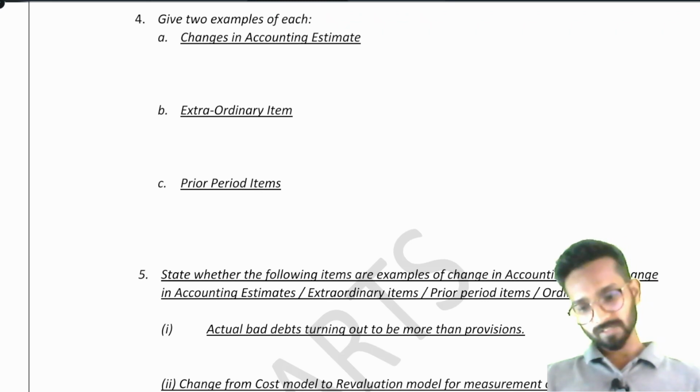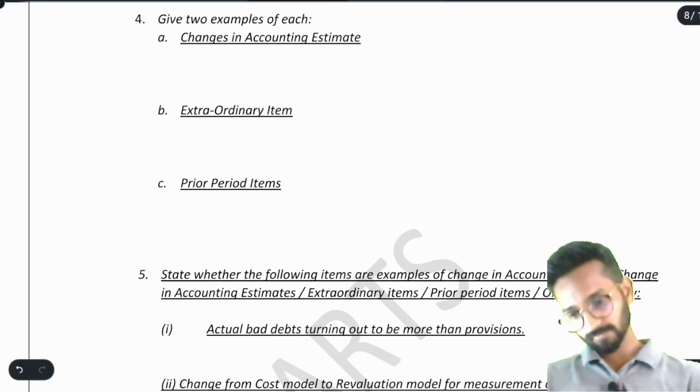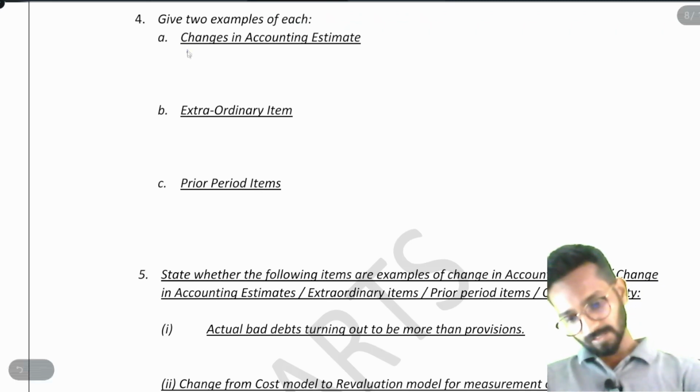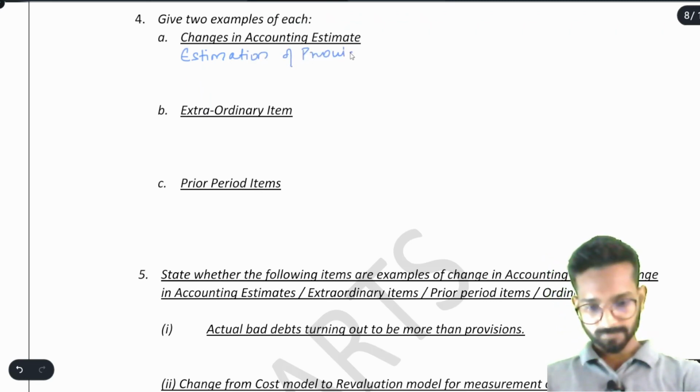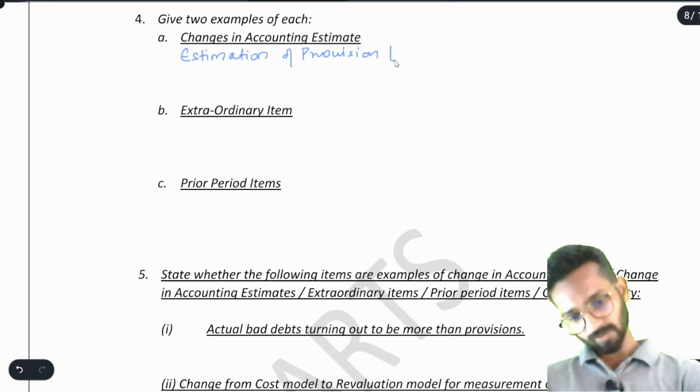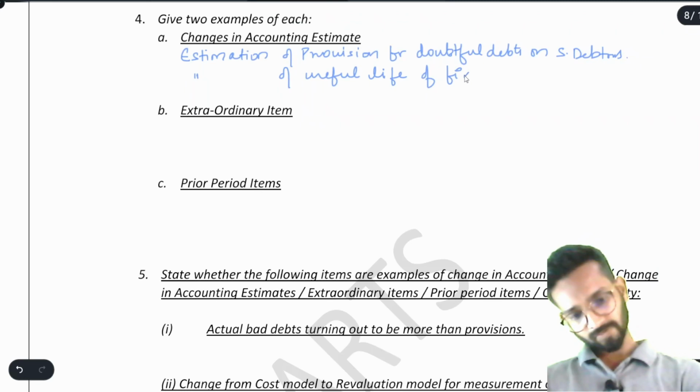You can say estimation of provision for doubtful debt on sundry debtors, obviously, estimation of useful life of fixed assets.